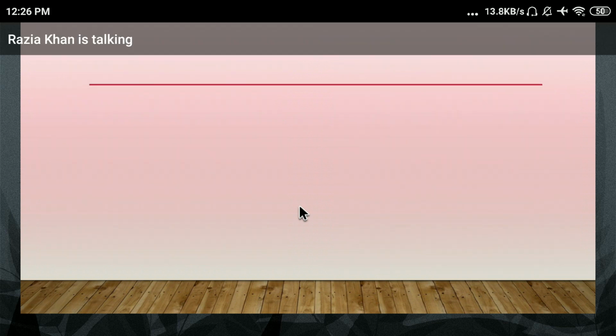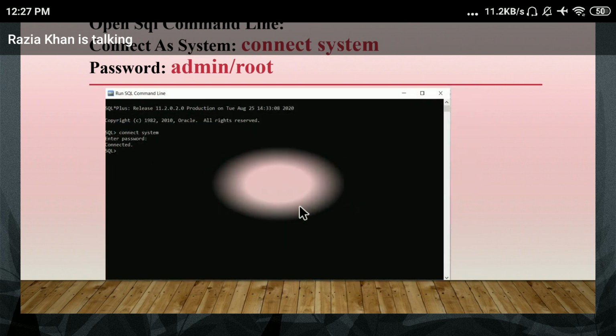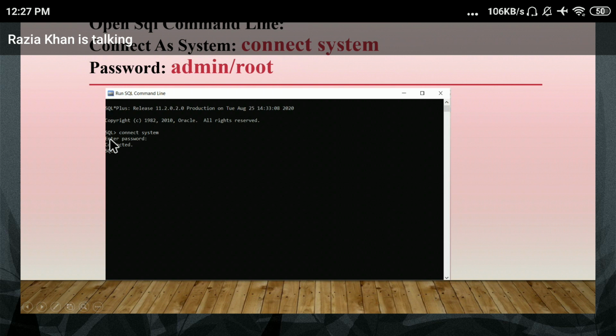Okay, check the next thing. After opening the command line, your SQL command line prompt will be open. How can you use that SQL prompt? First, you need to log in on that SQL prompt. Just check, your SQL prompt will look like this. This is your SQL prompt.